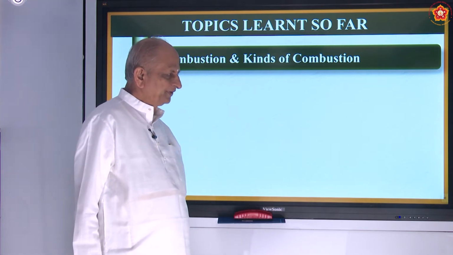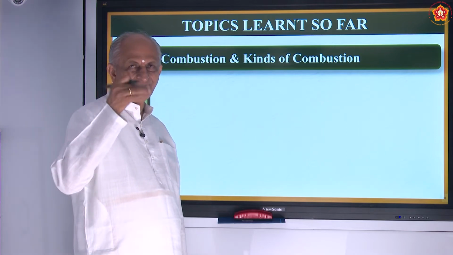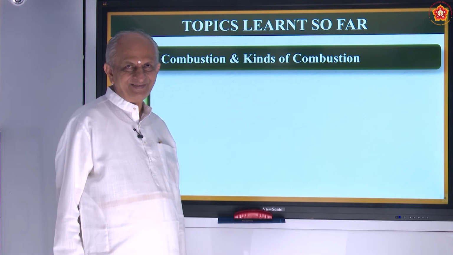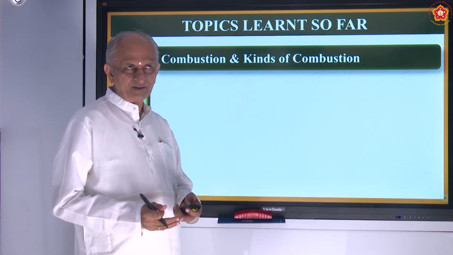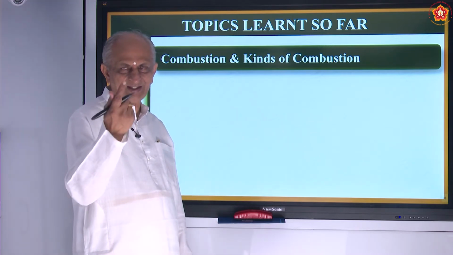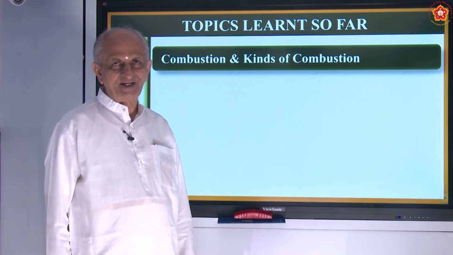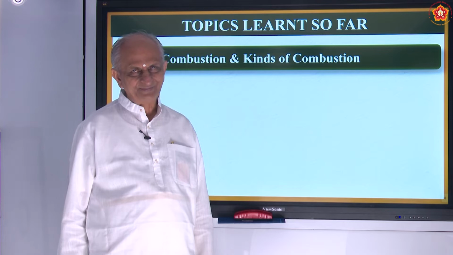There are two types of combustion. One is external combustion, another is internal combustion. When wood is burnt, that is external. When a candle is burnt, that is external combustion. We can see from outside, correct?